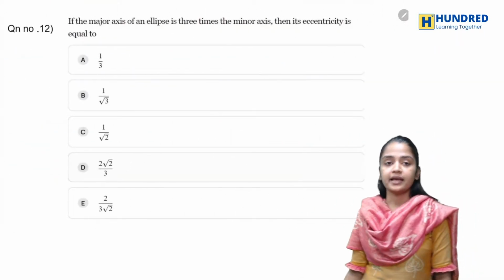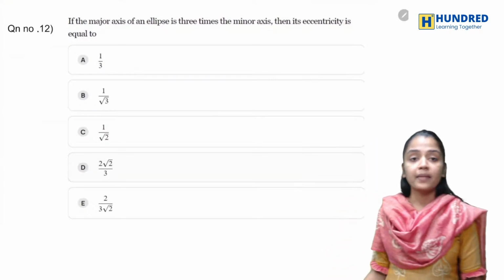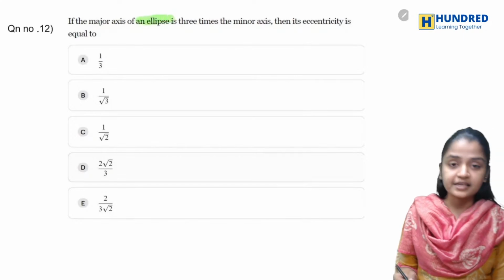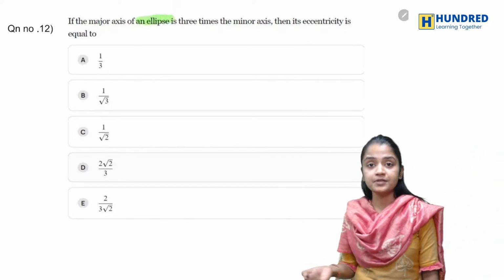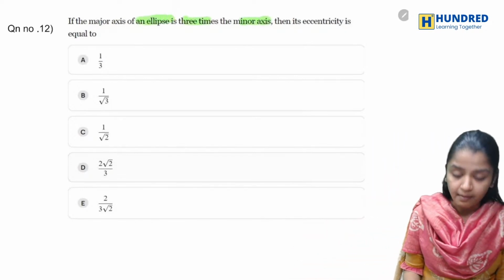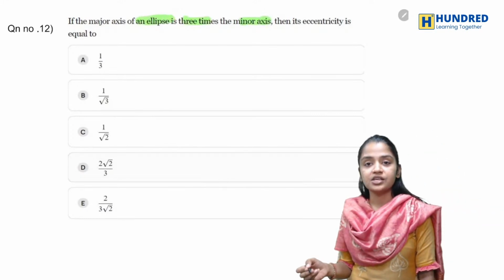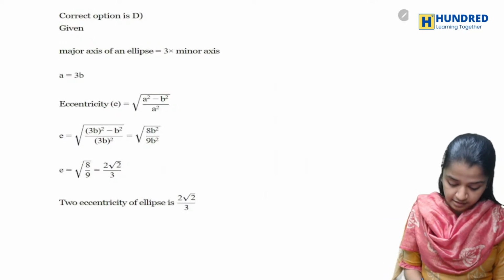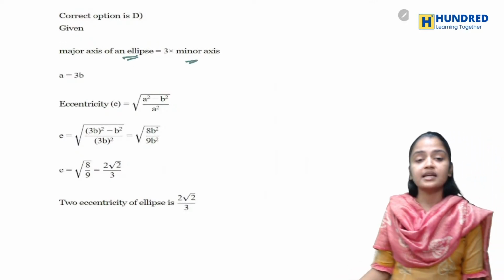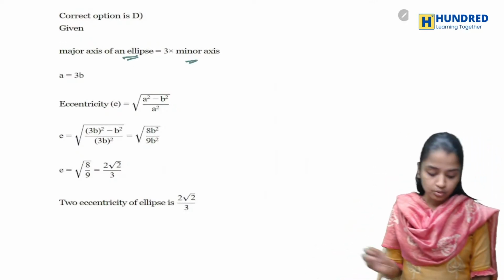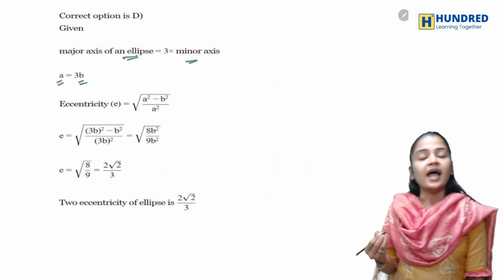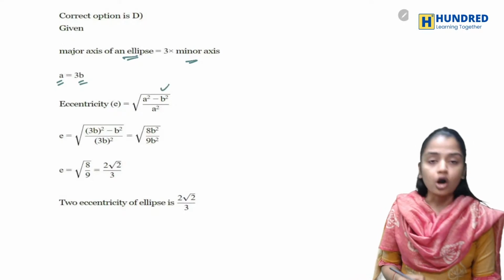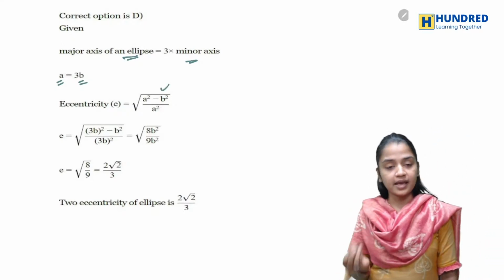Now let's go to the next one. It's given that the major axis of an ellipse is 3 times the minor axis, and they are asking you to find the eccentricity. So A is equal to 3B, and we know the eccentricity formula is root of A square minus B square by A square.